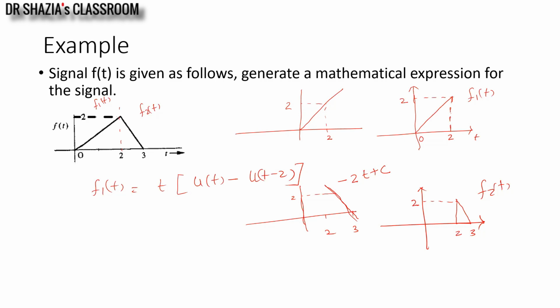Now at t equals 3, this straight line minus 2t plus c becomes equal to 0. If I put t equals 3, the constant c I get is 6. So this particular ramp can be written as minus 2t plus 6, or 6 minus 2t.